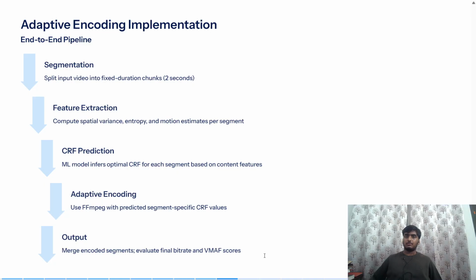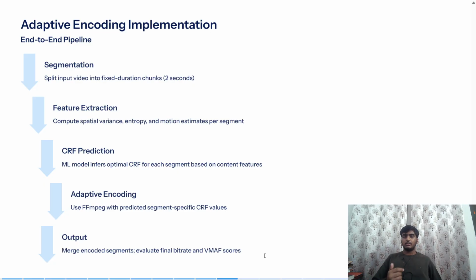Okay, this was our pipeline. How this will take place is first you have a video, and you segment it into different chunks, say 2 seconds, say 1 second, or a low value. Like in the streaming platforms, some frames are transferred at once, or even frame-wise. You can do it stream-wise as well. But the VMAF value somewhat depends on the neighboring frames as well. So let's say you have chunks.